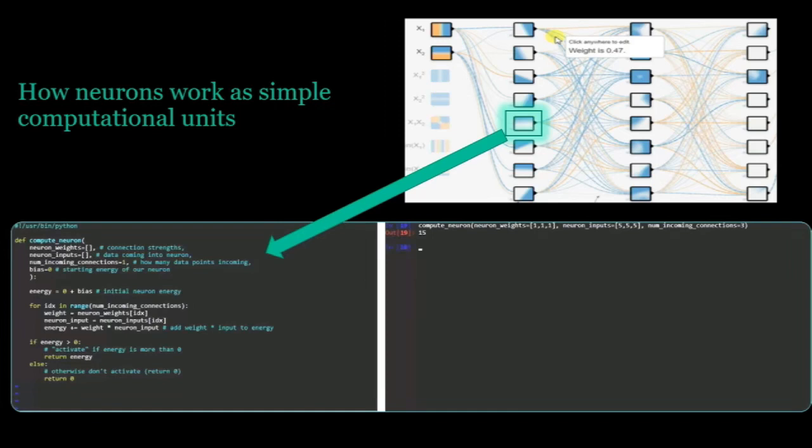So what's happening here is I'm passing in some values to the neuron, 5, 5, and 5, and each one of those connections has a weight, and all the weights are 1, right? So I wonder if anybody knows what the output will be. It's 15, right? 1 times 5 plus 1 times 5 plus 1 times 5. And that's it. And the neuron thresholds its output such that if the output is greater than 0, it outputs whatever that weighted sum is. If it's less than 0, it doesn't output anything.